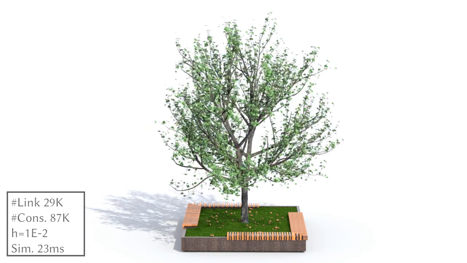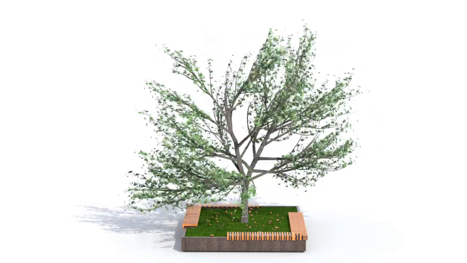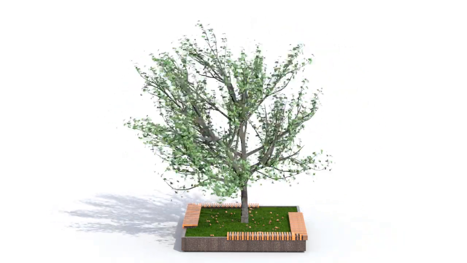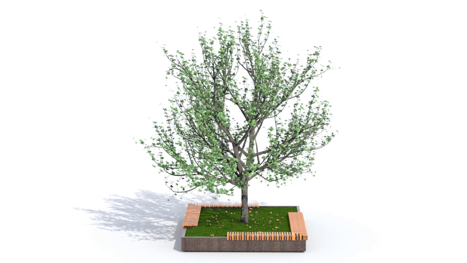Next is a pear tree, using the same skeleton, levelized model, compliant joints, and wind loads. With one iteration per step, the simulation remains stable and runs at around 20 milliseconds per step.